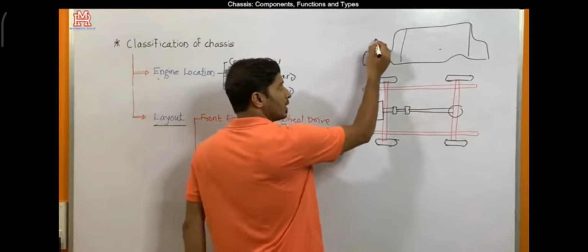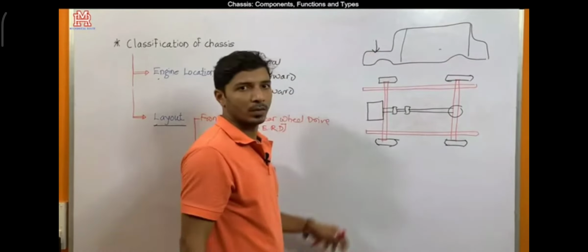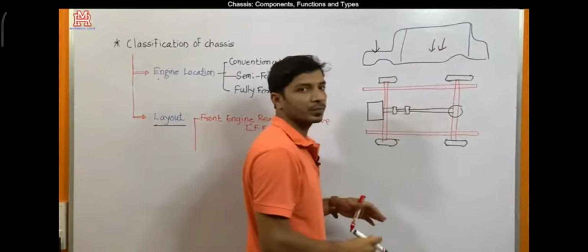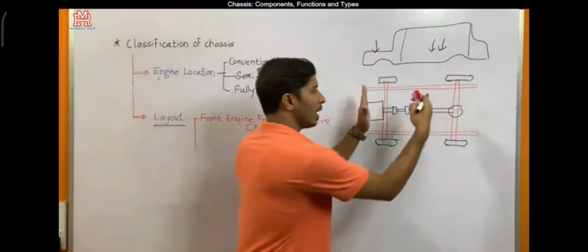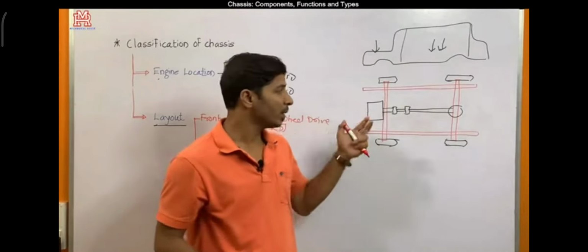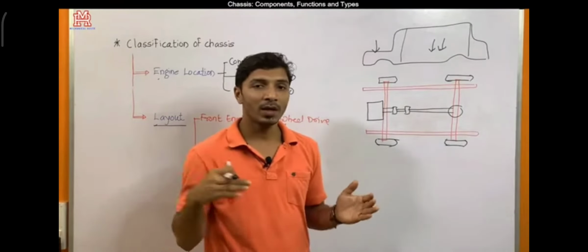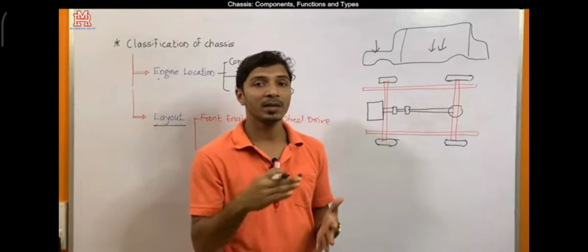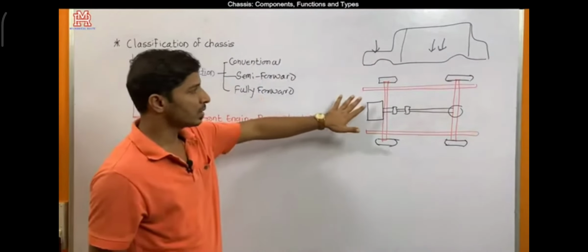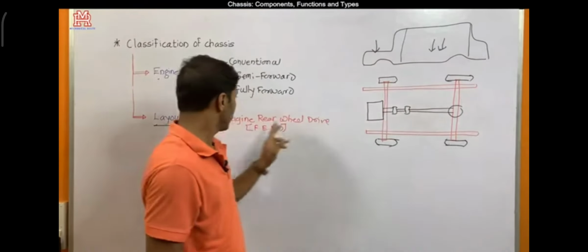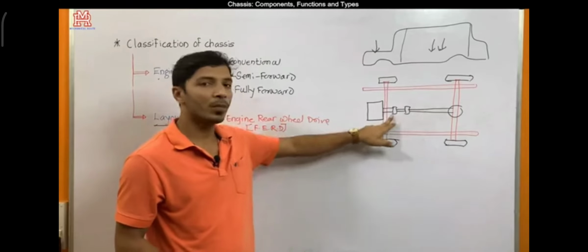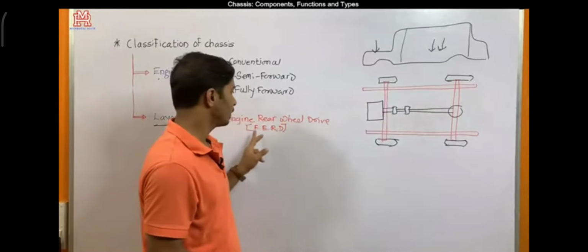So the engine load acts on this part, whereas the passenger load will be transferred in this way. So the front side load and middle load will be balanced, and this is very important as far as vehicles running on rough surfaces, climbing hills, and going down hills are concerned. In all those conditions, in this front engine rear wheel drive, the weight is balanced perfectly. This is the most important advantage of this drive.